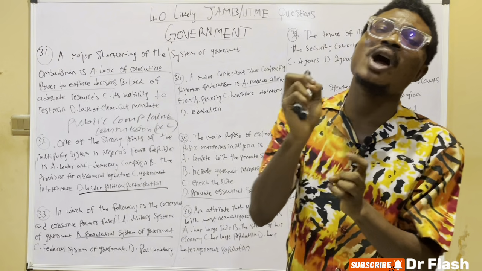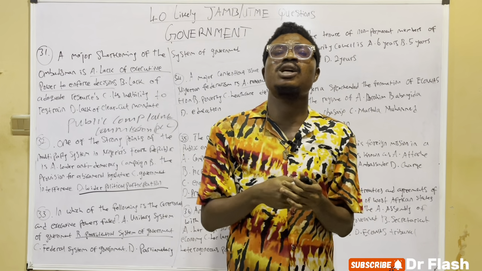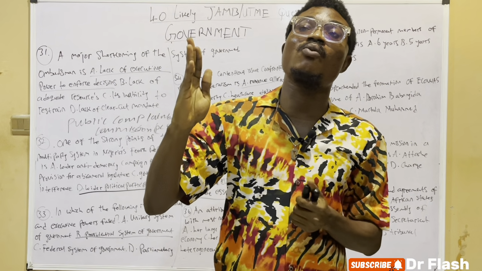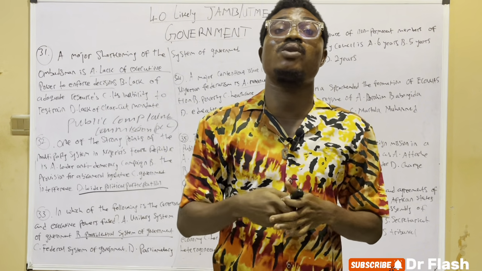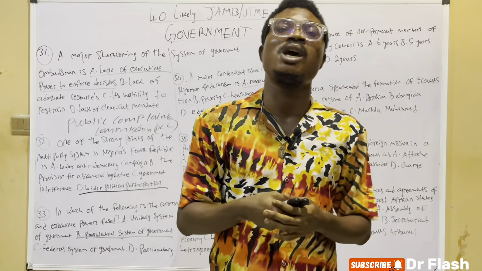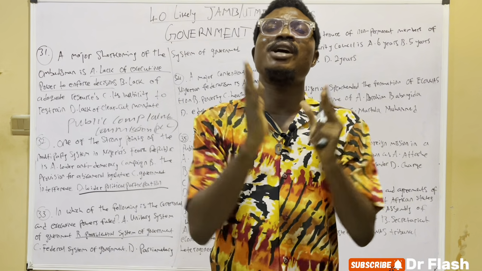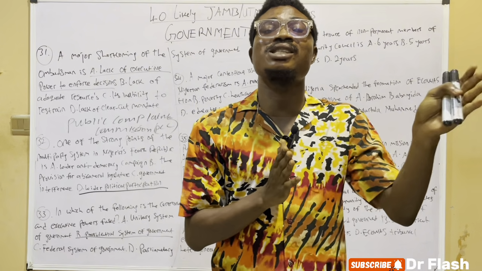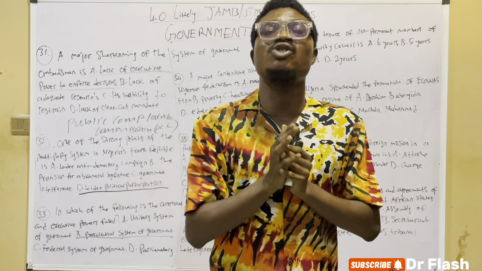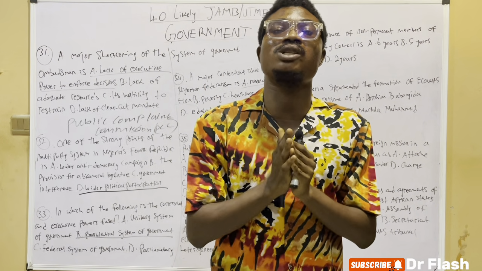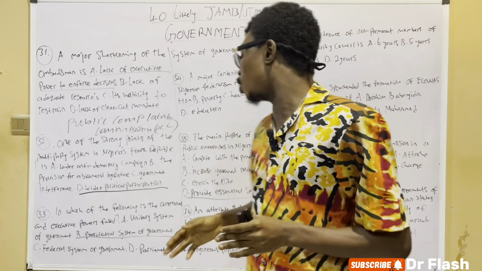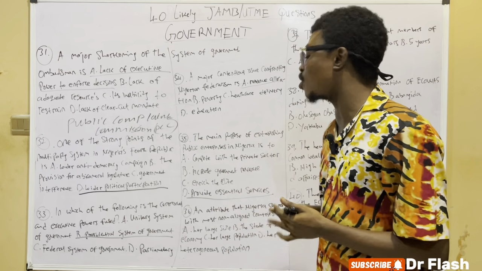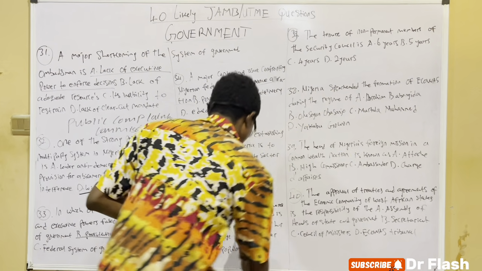What are non-aligned countries? You should take note that we have the Eastern Bloc and the Western Bloc. The Eastern Bloc advocates socialism, and the Western Bloc advocates capitalism. Since we have the Eastern and the Western Bloc, Nigeria tends to remain neutral. That means it will not involve itself with either the Eastern Bloc or the Western Bloc. So an attribute that Nigeria shares with most non-aligned countries is the state of our economy.